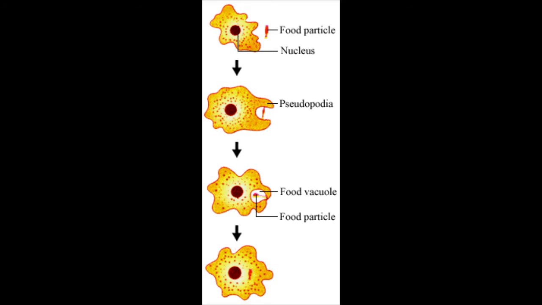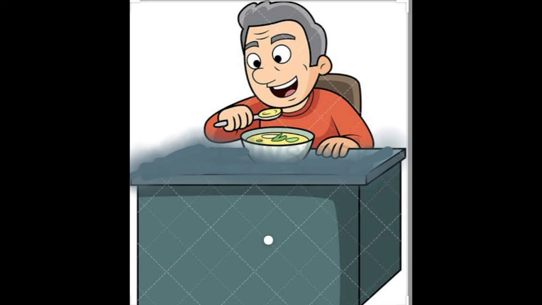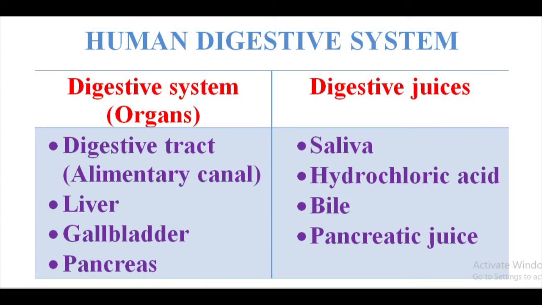Next, we move on to digestion in human beings. Now you will understand that it is very, very different in us when compared to an amoeba. The process of digestion is very different, and it is more complete in human beings. There is a digestive system which consists of many organs, many glands, as well as digestive juices. So we will learn about digestion in human beings.